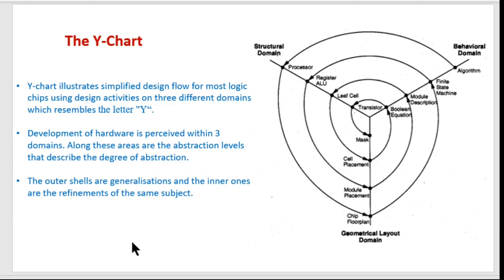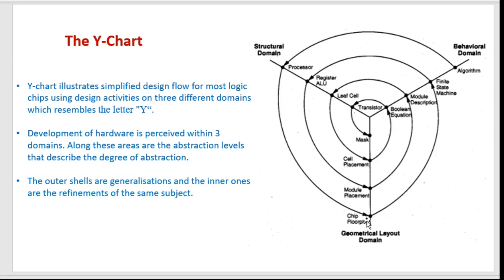Then the outer cells are generalizations, and the inner ones are the refinements of the same subject. Again, when you go from processor to register to leaf cell to transistor, you are going from top to down. So you are going from the top view to a more and more detailed, more refined view in each of these 3 domains, from algorithm at the top level to Boolean equations, describing each of those conditions.